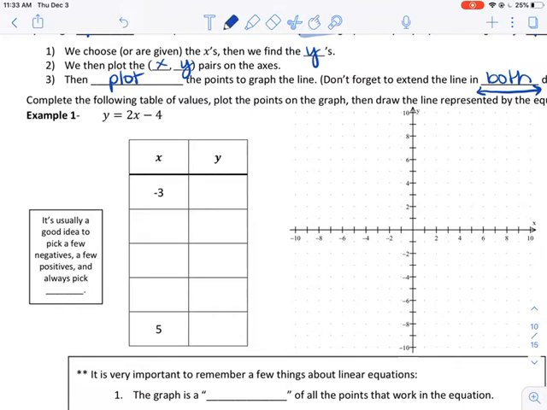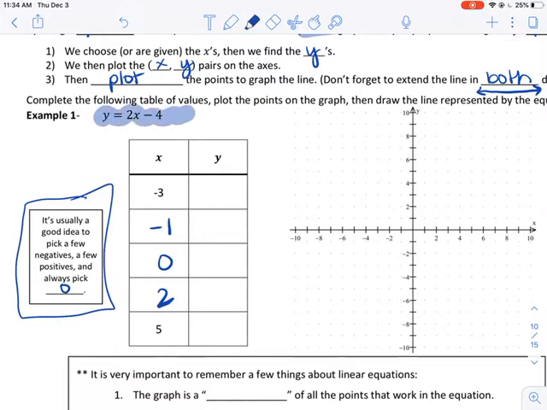So we have our x's and we're going to choose them. It's usually a good idea to pick a few negatives, a few positives, and to always pick 0. That way your graph is nice and centered. I'm going to pick -1 as my other negative and 0, and then 2 as my other positive. Now, how do I get my y's? You were given its formula right here. So you just put your x's in for x, and whatever comes out will be y.